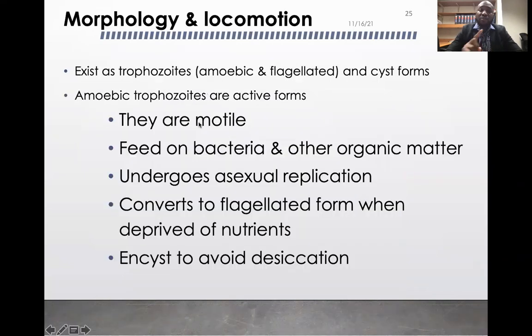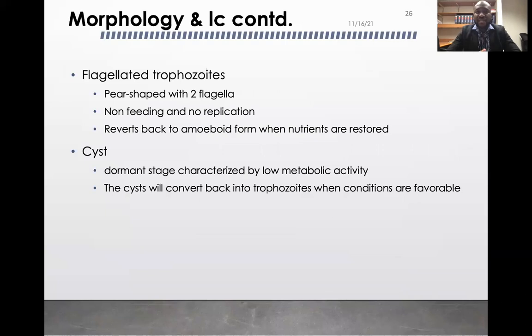These exist as trophozoites, and the trophozoites in this case can be amoebic or flagellated, so they can have flagella. And the cyst forms also exist. So there are 3 forms: amoebic, flagellated, and cyst forms. The amoebic trophozoites are the active forms. They're motile. They feed on bacteria and other organic matter, usually undergo asexual replication, and convert to the flagellated form when they're deprived of nutrients. Eventually they can encyst to avoid drying or desiccation.